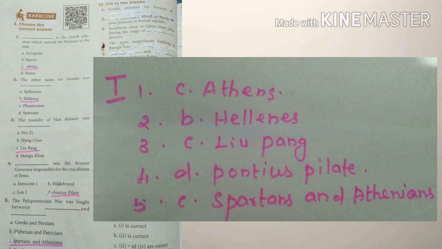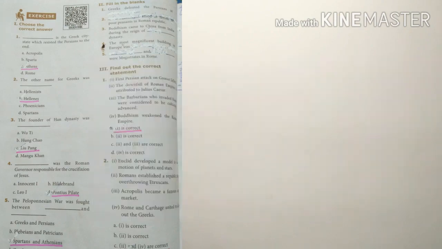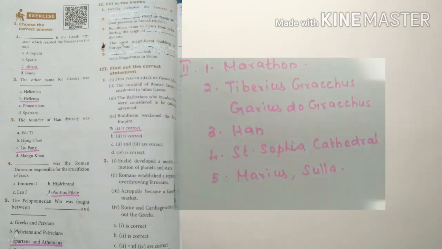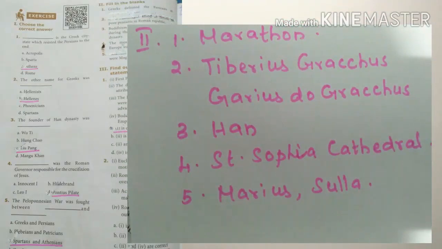Go to Roman number 2. Fill in the blanks. Question number 1. Greeks defeated the Persians at Marathon. Answer: Marathon. Second question. Dash stood in favor of poor peasants in Roman Republic. That is two names, Tiberius Gracchus and Gaius Gracchus.